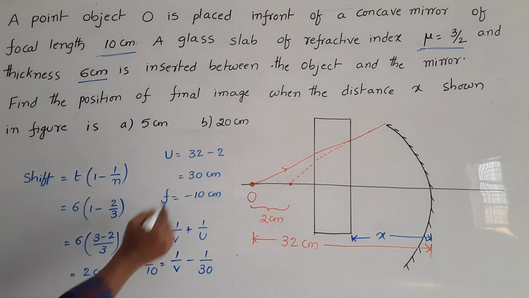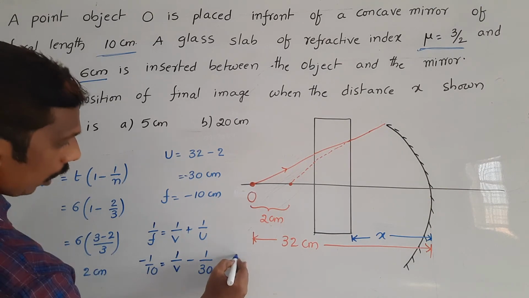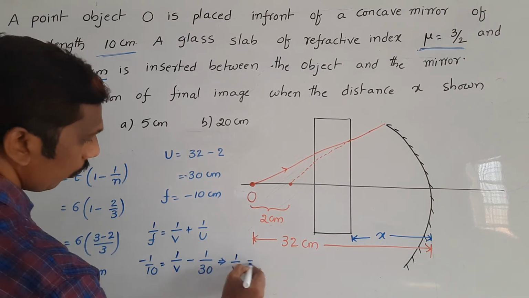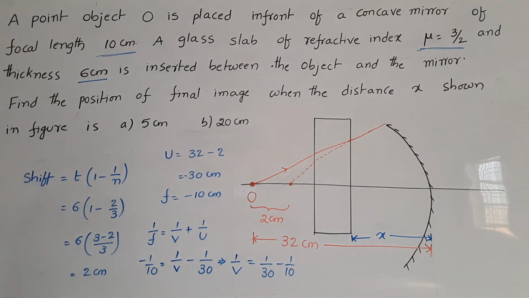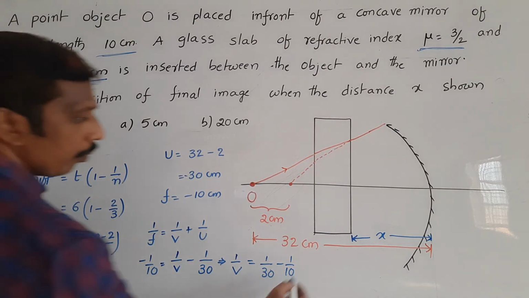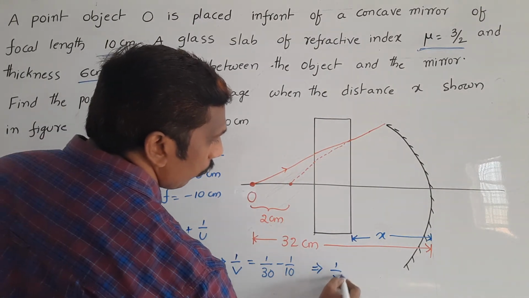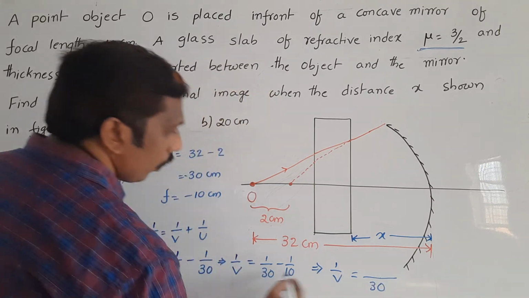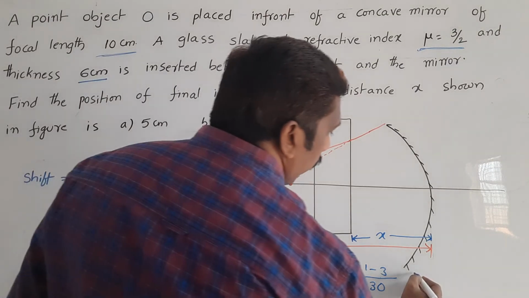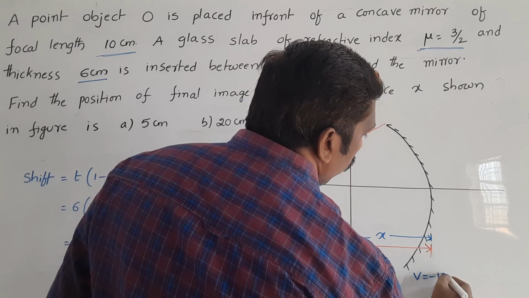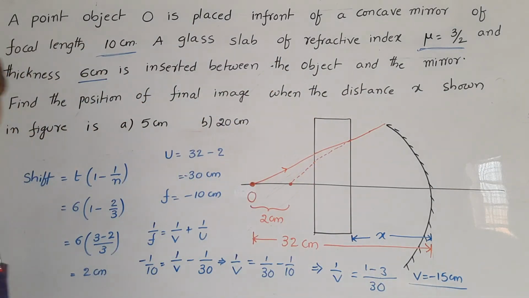According to sign convention, it gets negative. Take this side. Then 1 by v is equal to 1 by 30 minus 1 by 10. If you take LCM, here LCM is 30, 1 minus 3 we can get. So finally we can get v equal to minus 15 centimeters. So that means the image is formed at minus 15 centimeters.